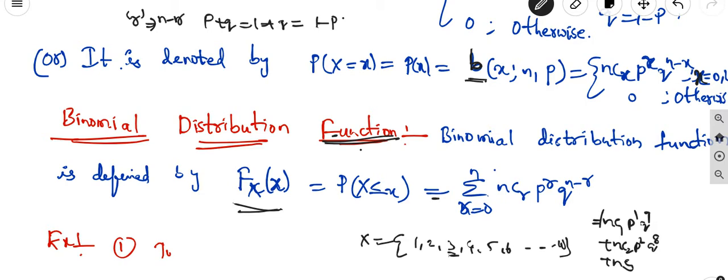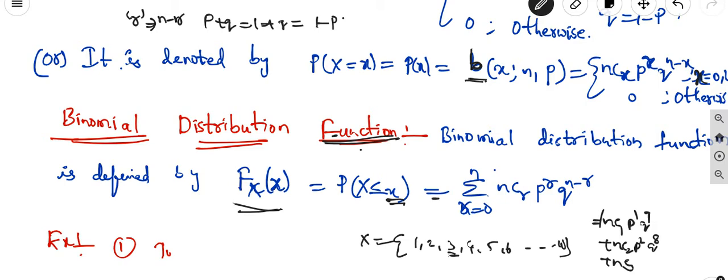This is nothing but the binomial distribution function. Function means we can take up to whatever x value we want, from the initial value up to that x value. The difference between the distribution function and the discrete one is that in the distribution function we are adding up to that value, whereas in the discrete case we take only the particular value, which is the probability of the binomial discrete distribution.